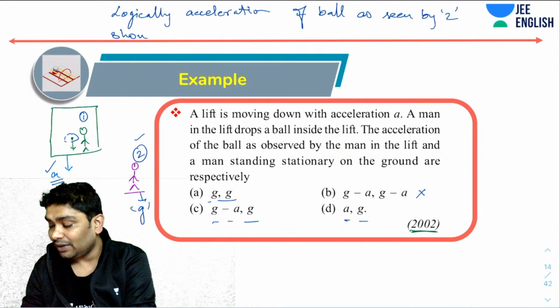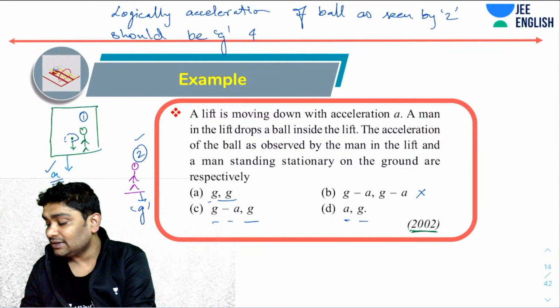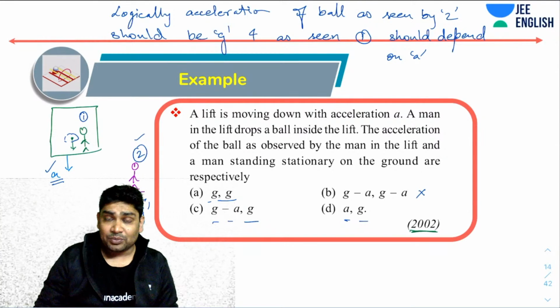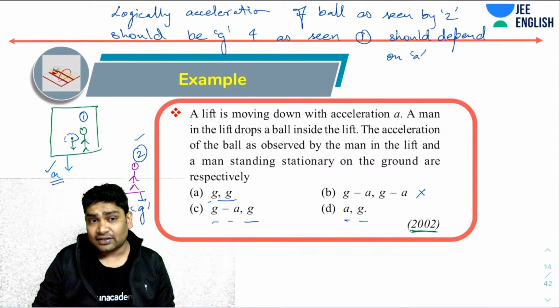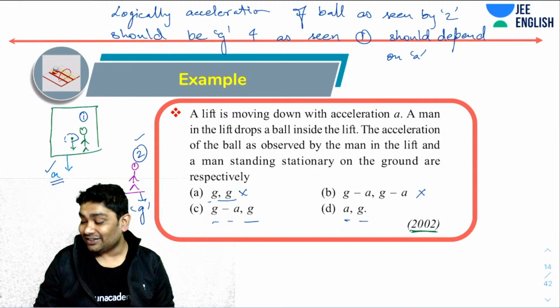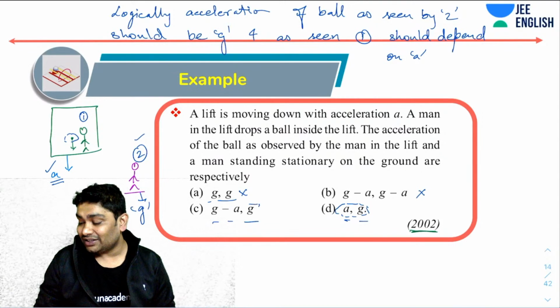That should not depend on the acceleration of the lift. And as seen by 1 should depend on A. So can I just quickly think of these things? The acceleration as seen by observer number 1 should depend on his own acceleration, right? All right. So obviously then this cannot be the correct answer. So it either has to be this or has to be this.